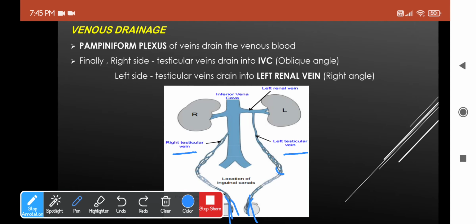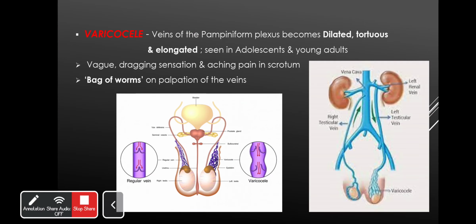The right testicular vein will drain into the inferior vena cava, and this occurs at an oblique angle. And the left testicular vein will drain into the left renal vein rather than directly into the inferior vena cava, and this will occur at a right angle. So why is this important? Why should we know about the angles? So we have a really important clinical correlation related to this, which is called varicocele.